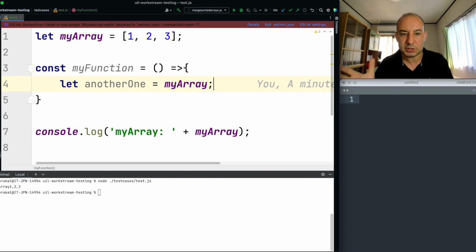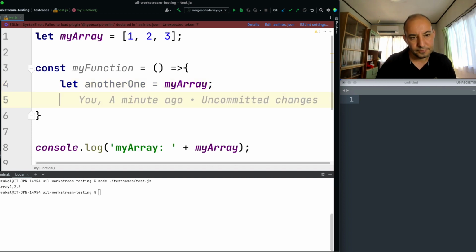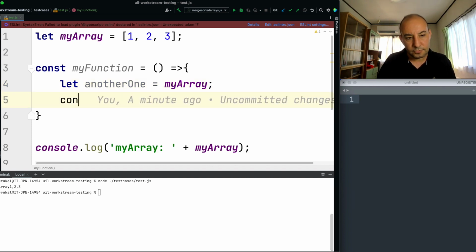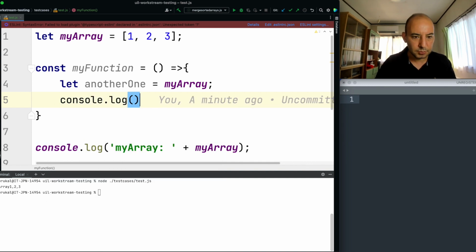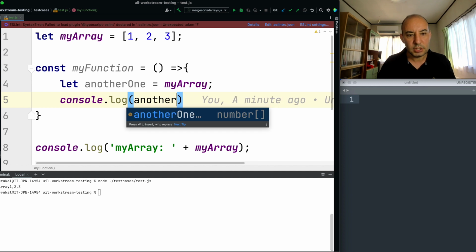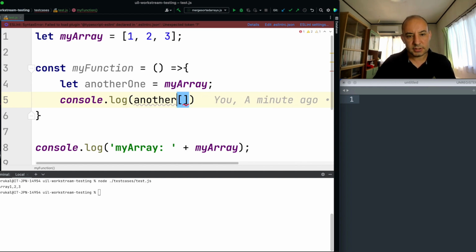I just want to use the context. And inside the function, let's do another print here. For example, let's see the first element of this array that I just copied from my array.